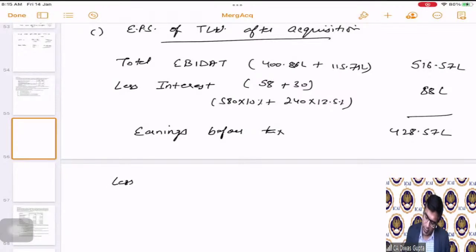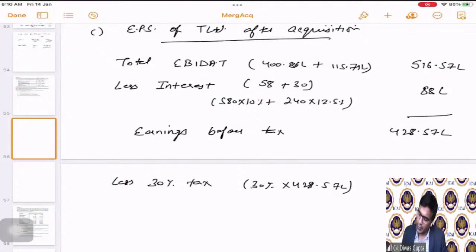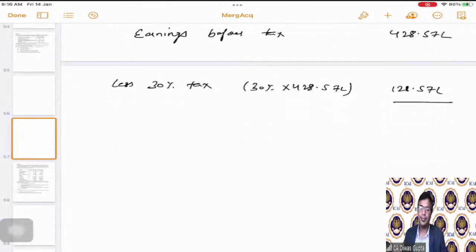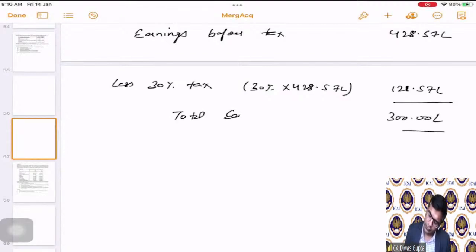Less 30% tax. So 30% on 428.57 lakhs comes out to how much? 128.57 lakhs. Total earnings becomes 300 lakhs.